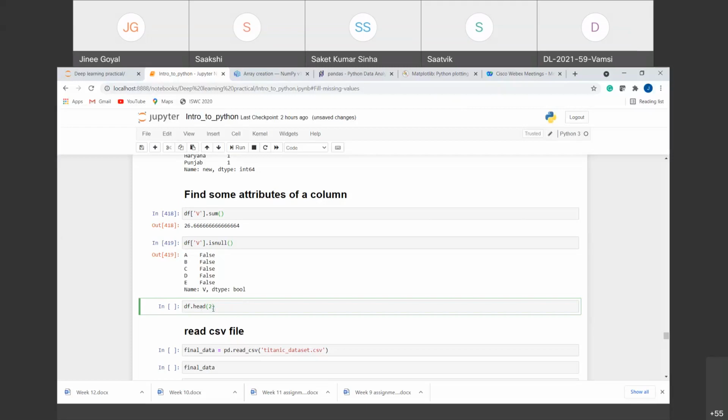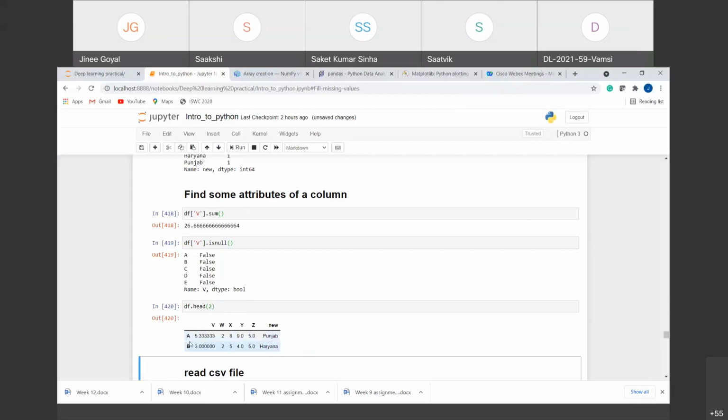Inside that we can write how many rows we want to see. So if I write 2, you can see the first 2 rows out of the complete data frame, right? And by default, if I write nothing here, it will give us 5 rows. By default, head gives us 5 rows. And if we want more or fewer than that, we can pass it as an argument.